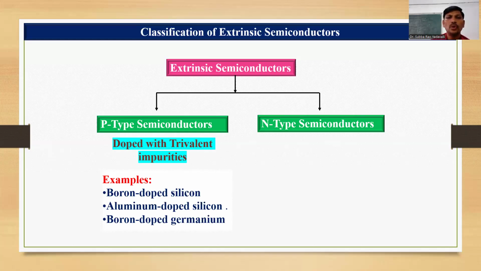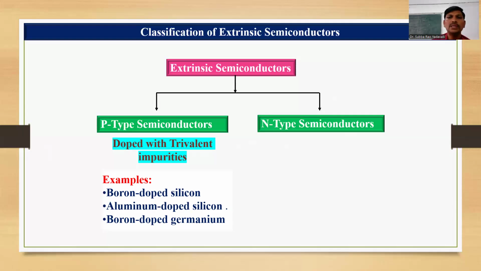If we add boron atoms to the silicon material, that means the process of addition of trivalent impurities to the pure semiconducting material, then the P-type semiconductor is formed. That is the boron doped silicon P-type semiconductor.